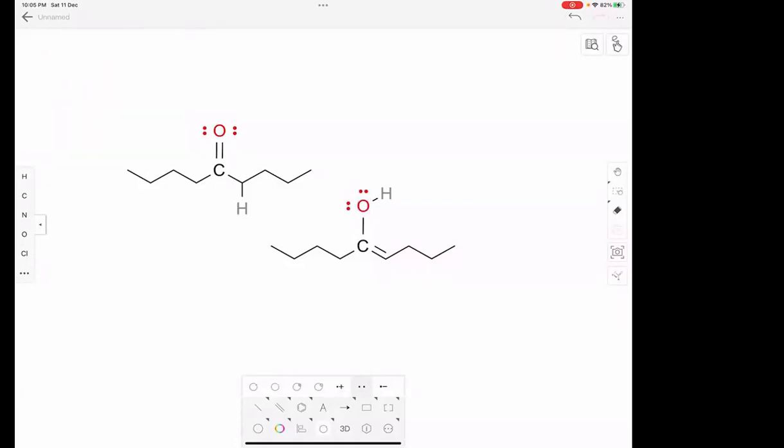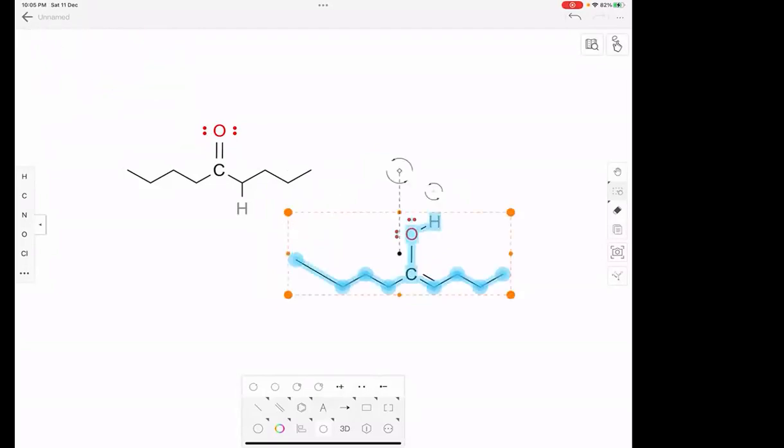Now, the compound on top and the compound on bottom actually have exactly the same chemical formula. Nothing has happened.